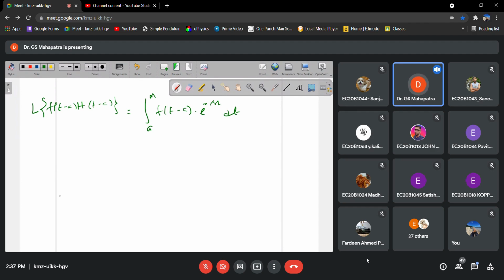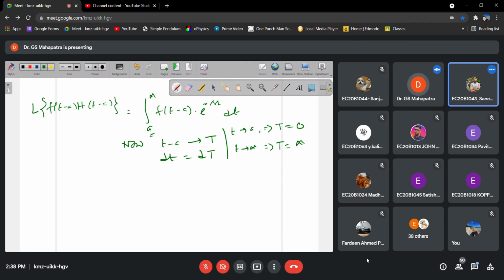Now if we write t minus a as a new variable capital T, then dt equals capital dT. When t tends to a, the lower limit, capital T equals 0, and when t tends to infinity, capital T is infinity.